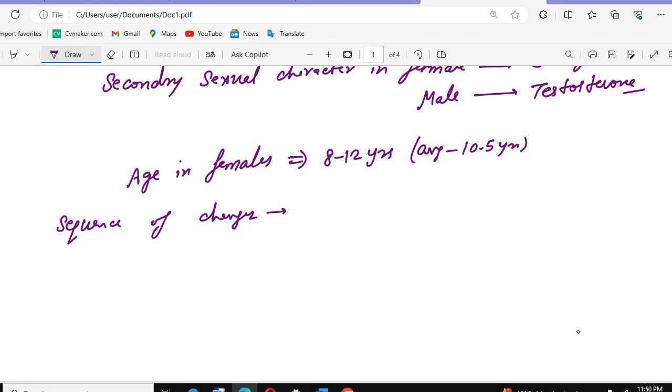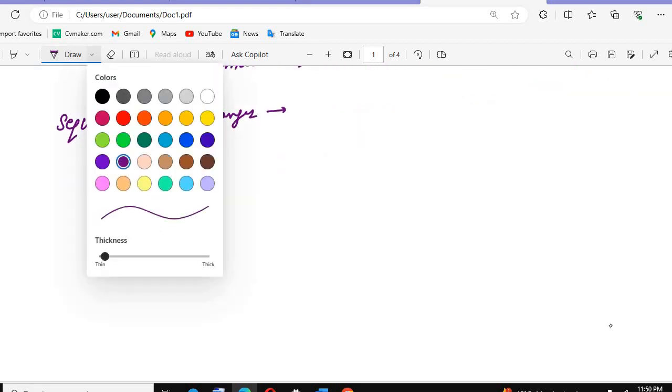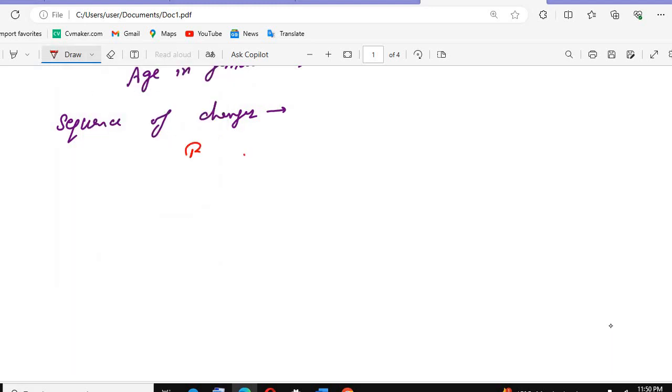What is the sequence of the changes we see in puberty? The first changes are different in boys and girls, so let's make a table. In the boys, first there will be testicular enlargement. First pubertal sign is testicular enlargement.